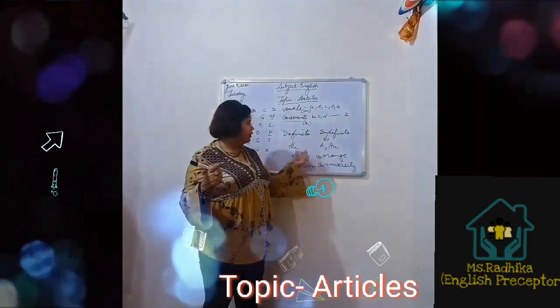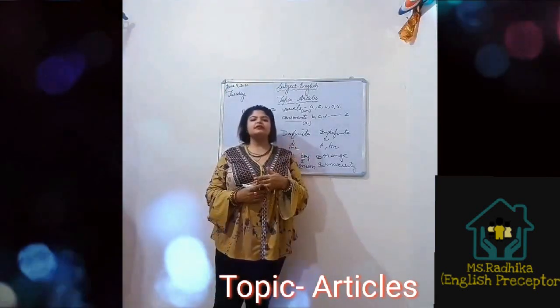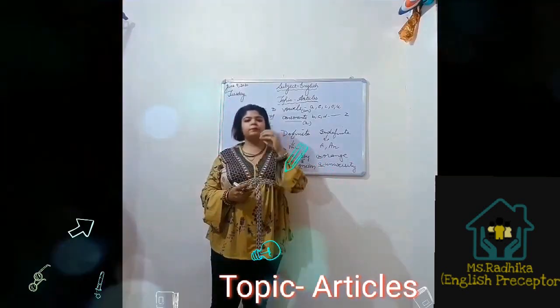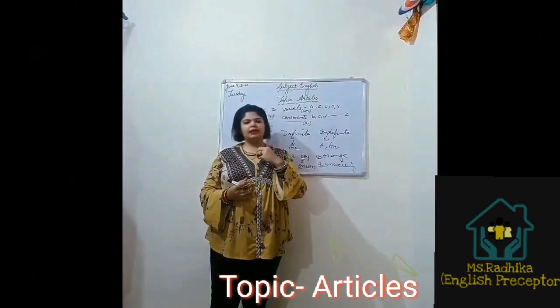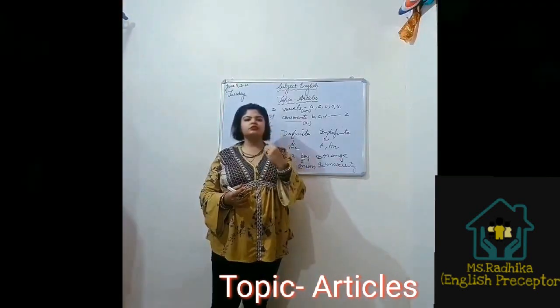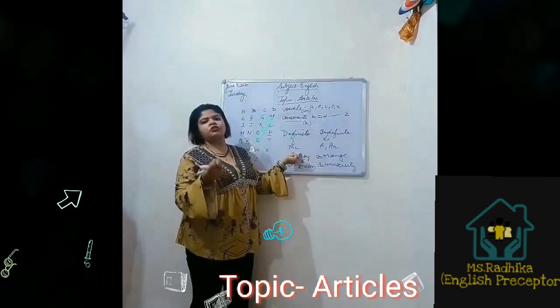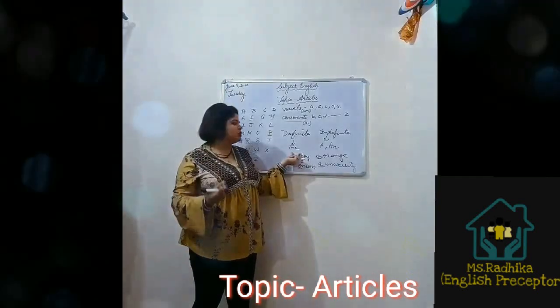Now, the definite article is used with particular things, with the proper noun: the river Ganga, the Times of India, the Tribune, the Hindustan Times. For proper nouns, for superlatives, for particular things, we use the.